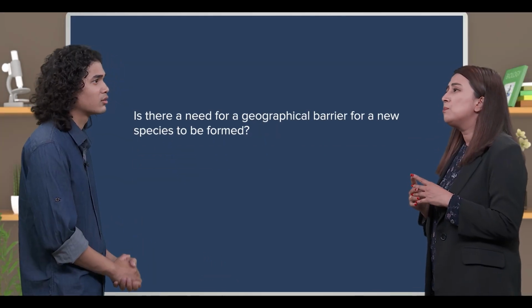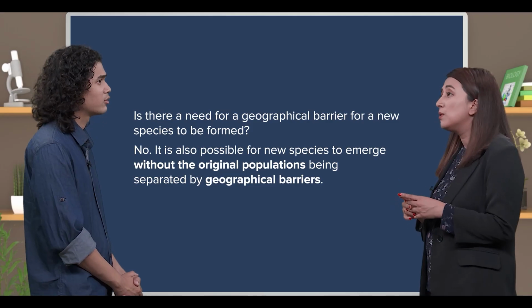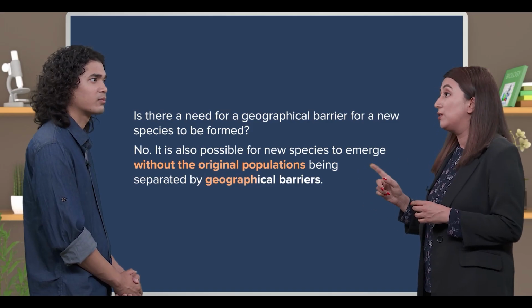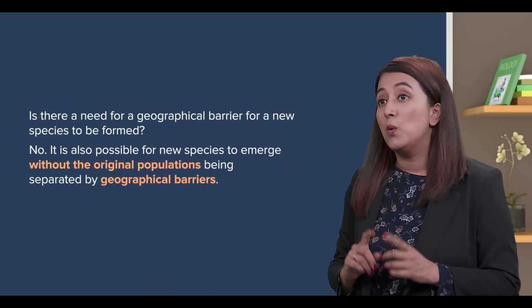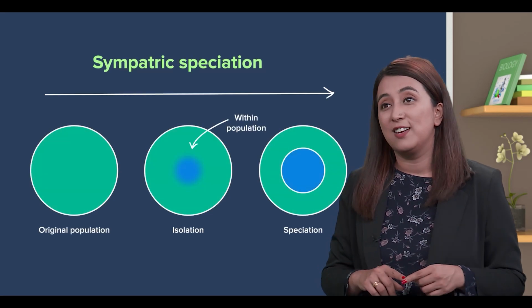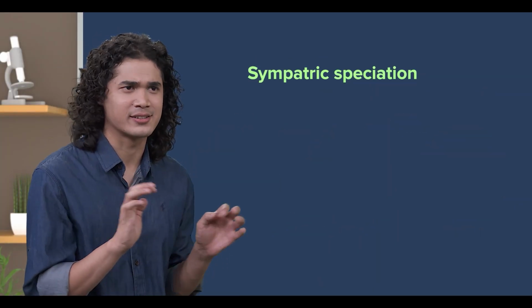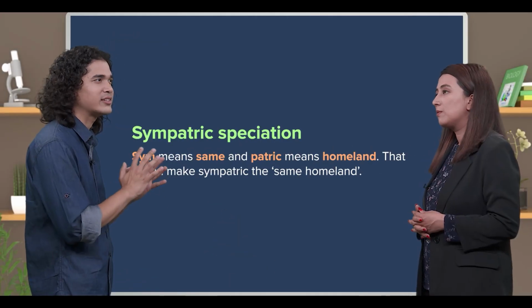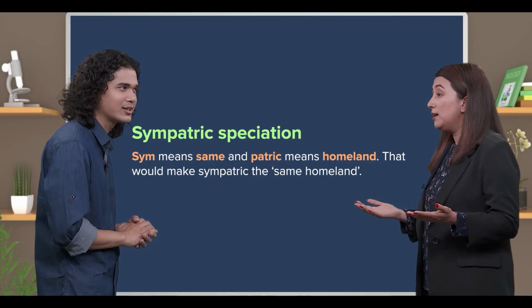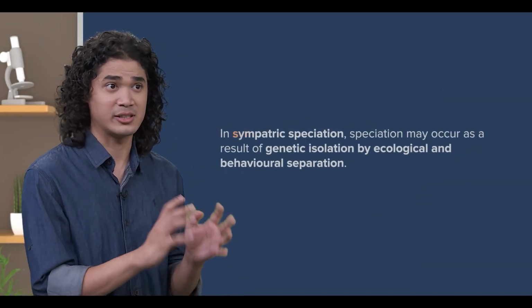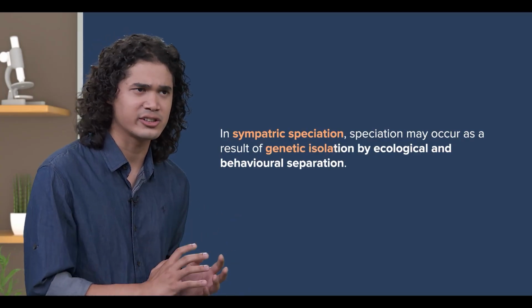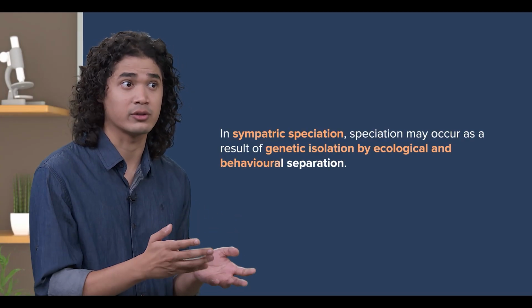Not really. It is also possible for new species to emerge without the original populations being separated by geographical barriers. But how? Well, such a kind of speciation is called sympatric speciation. Oh, here's a wild guess. Sym means same and patric means homeland. That would make sympatric the same homeland? Brilliant! So, in sympatric speciation, speciation may occur as a result of genetic isolation by ecological and behavioral separation.